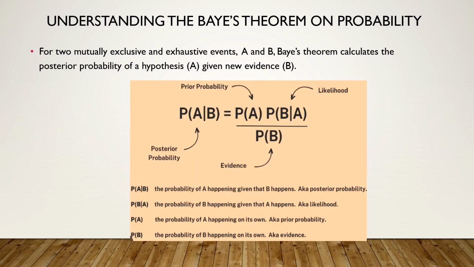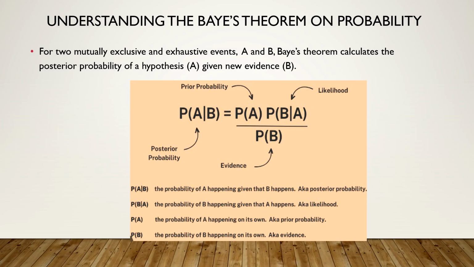So first we will understand the Bayes theorem for 2 mutually exclusive and exhaustive events, say A and B. Bayes theorem actually calculates the posterior probability, meaning the probability afterwards. Posterior probability of a hypothesis, that means our hypothesis assumption A, given the new evidence B. What does this mean? You find P of A given B, which is equal to P of A into P of B given A upon P of B. So here, P of A given B is the probability of A happening given that B has already happened. That means it is the posterior probability.